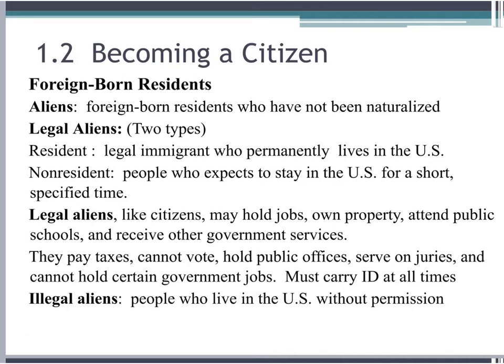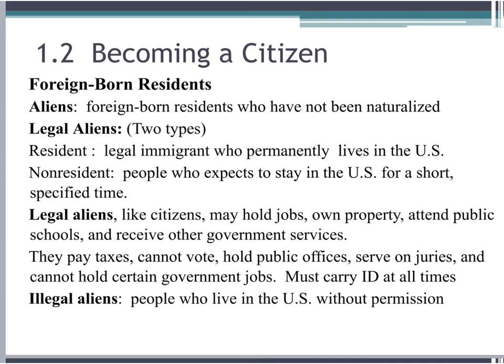Aliens. Aliens are foreign-born residents who have not been naturalized. There are 2 types of legal aliens that we will cover. The first one is resident. A resident alien is a person who is a legal immigrant in the United States and they live here permanently. A non-resident alien is a person who expects to stay in the U.S. for a short period of time and then return to their home country.